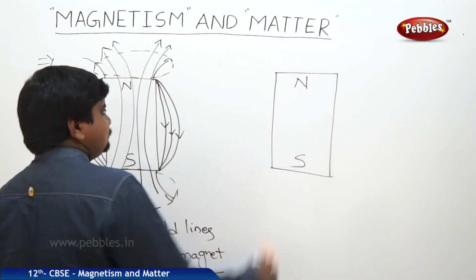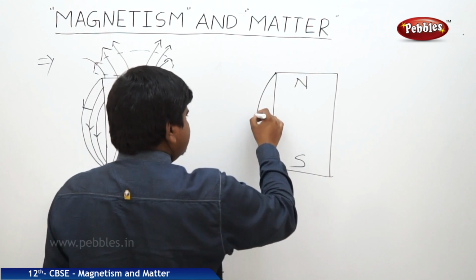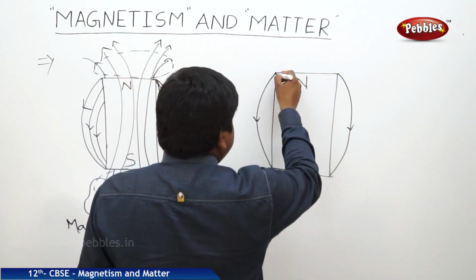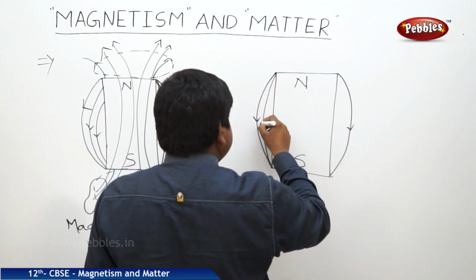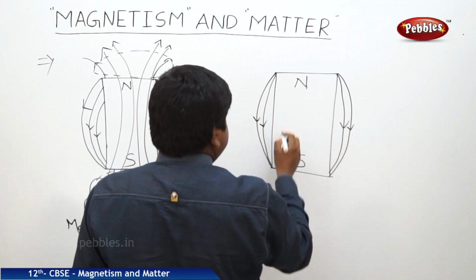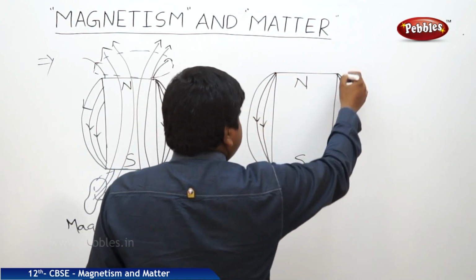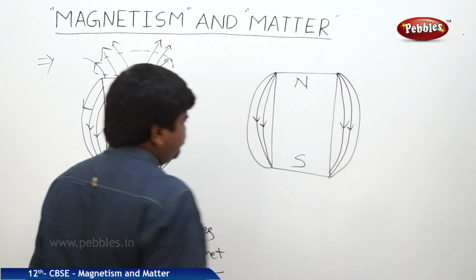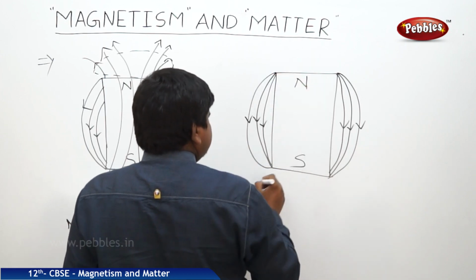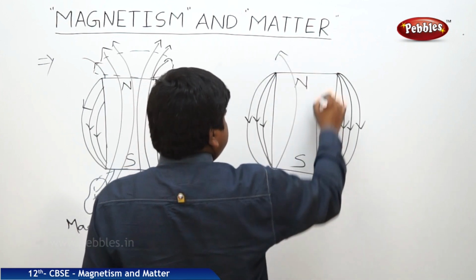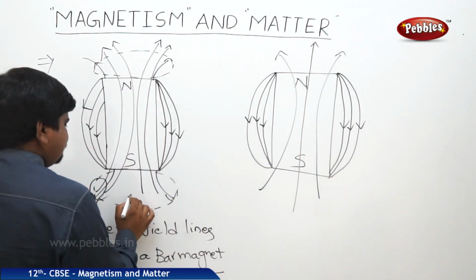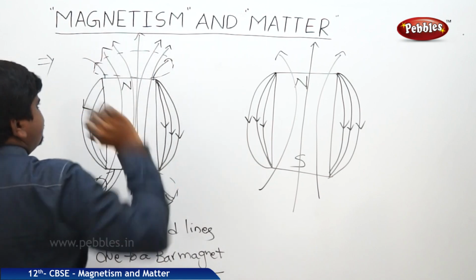North and south poles, and we can increase the occupancy like this. And the field lines will pass like this. And this is the axis of the magnetic field, and here also we can expect the axis of the magnetic field exactly from the middle.